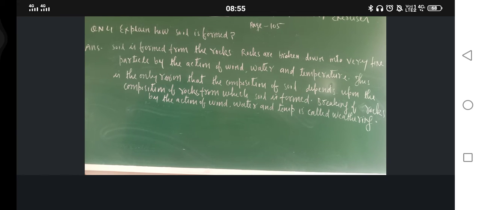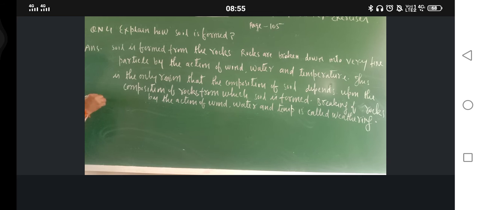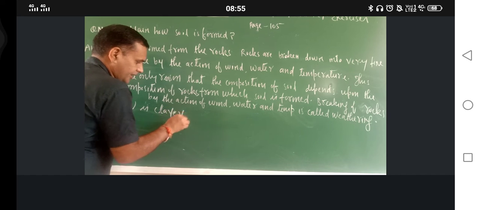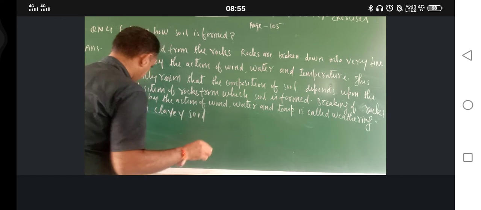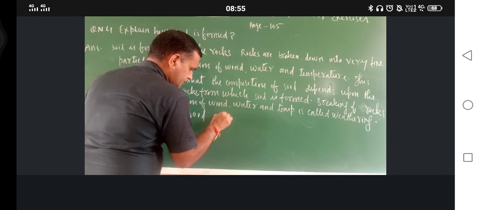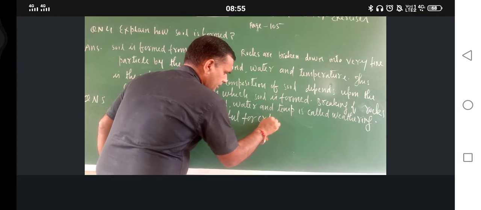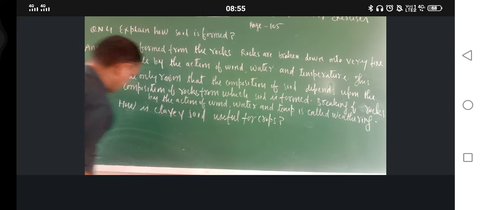Question number 5 is, how is clay soil useful for crops?